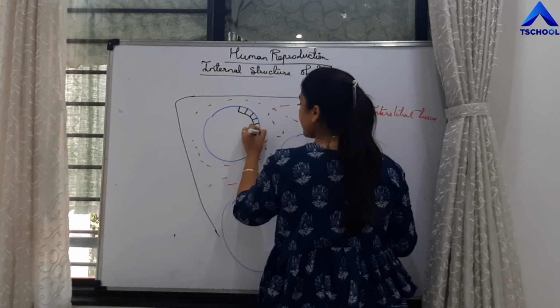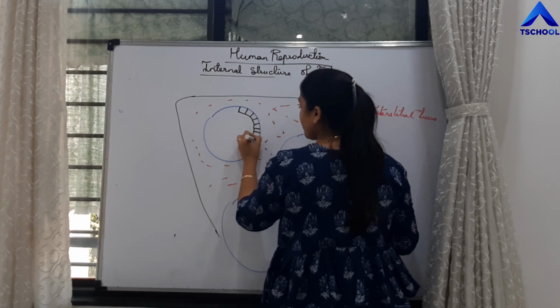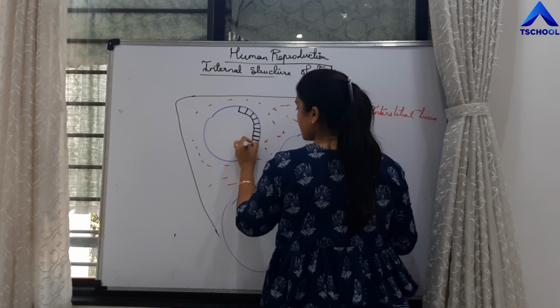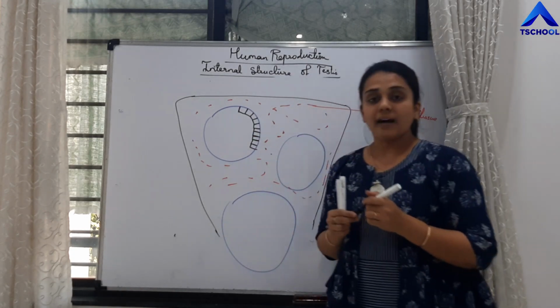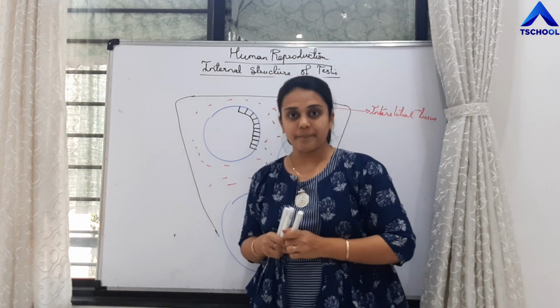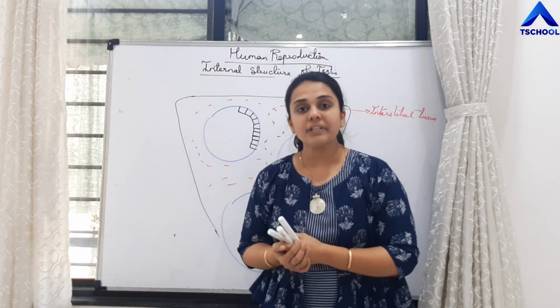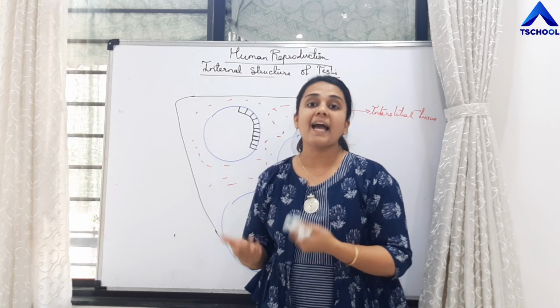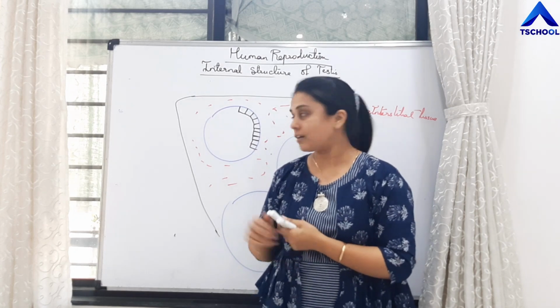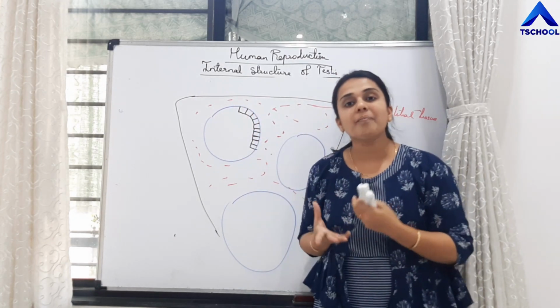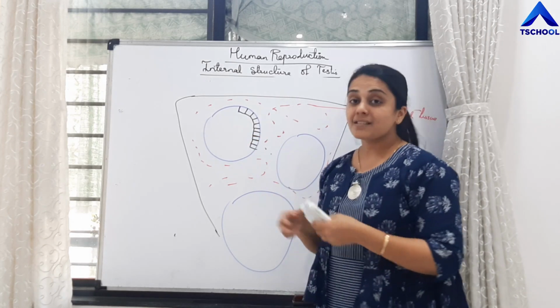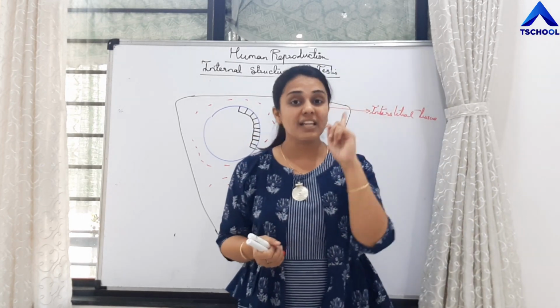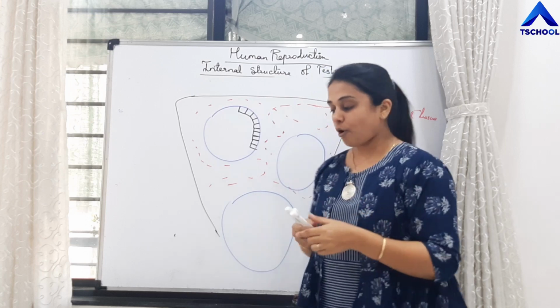Students, in your 11th standard, when you were studying animal tissues, you studied germinal epithelium, right? What is germinal epithelium? It is the epithelium which gives rise to gametes, where gamete formation occurs. The cells of germinal epithelium, if you recollect, are of cuboidal type.